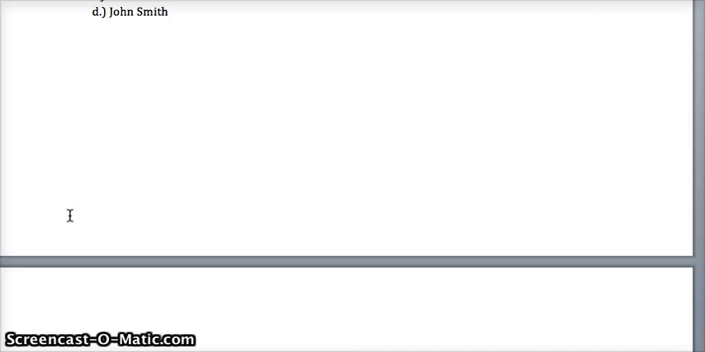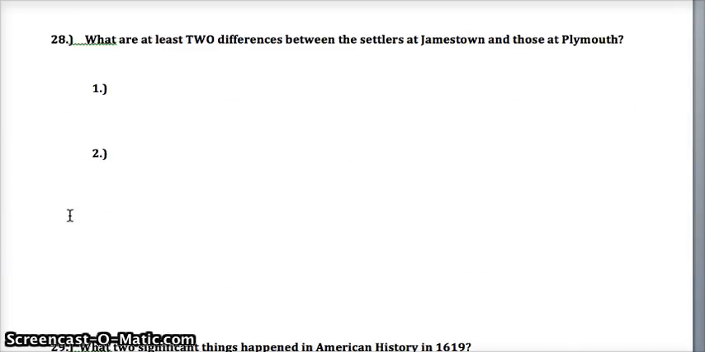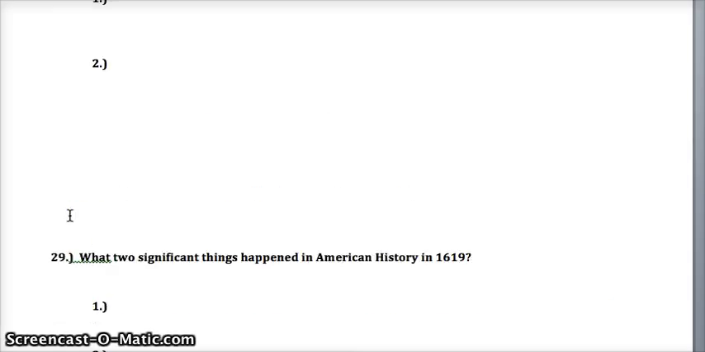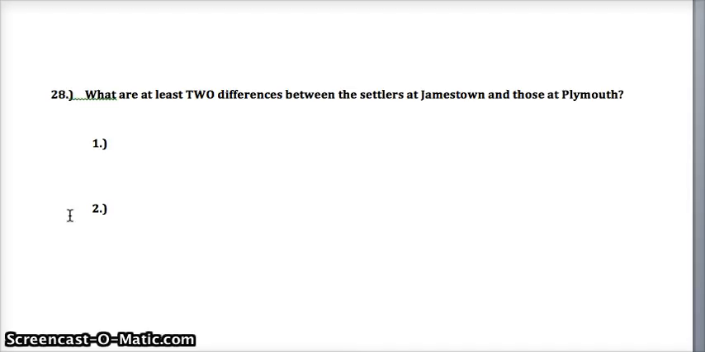The multiple choice section is over, and on the back side we have 3 short answer questions. Question 1, or number 28. What are at least 2 differences between the settlers at Jamestown and those at Plymouth? I'll give you a hint. Think about the reason they are coming for settlement, and think about the passenger list assignment that we did in class.